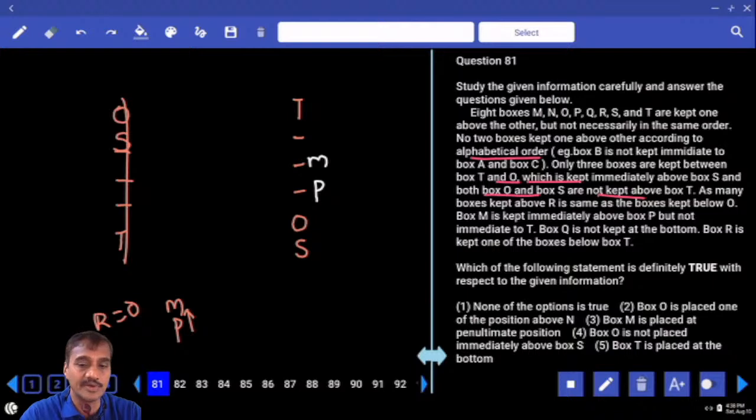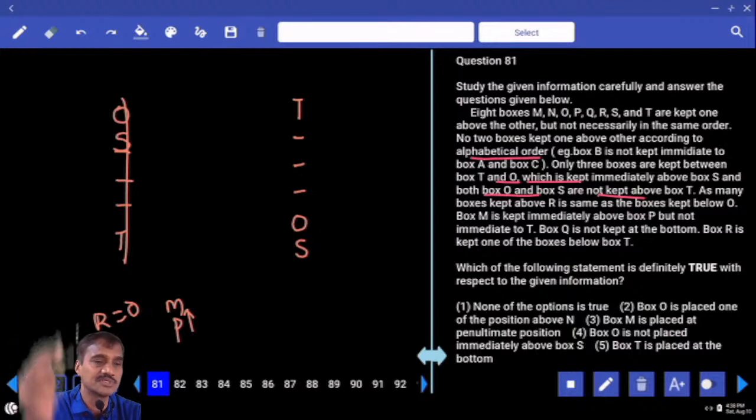M and P, now M and P, up to 1, 2, 3, 4, 5, 6 boxes were done. Then O and P are adjacent to each other, which should not be the case, because in alphabetical order they cannot be together. And the next one cannot be before this T as well.